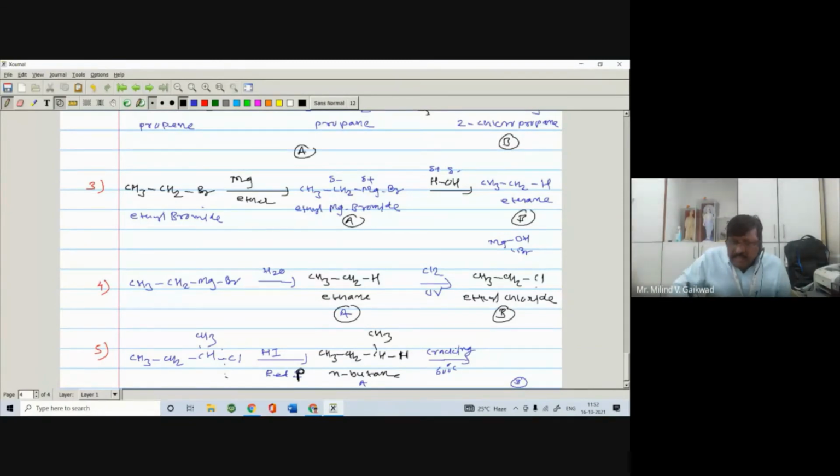Just now you have seen cracking, and on cracking, you are getting compound B, not only one compound. You have the option to write both. Pyrolysis means cracking. Cracking means what? There is a breaking of a C-C bond and a C-H bond, means you are getting two compounds, right? So if you write here CH3, then CH2, CH double bond CH2, right? You can break C-H.